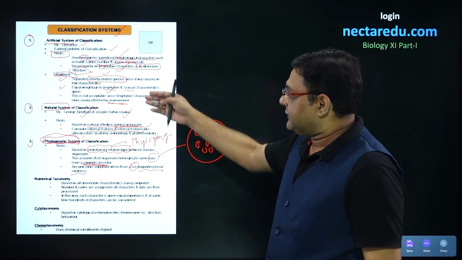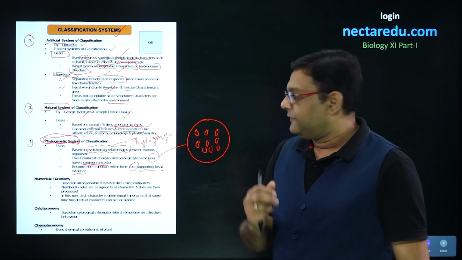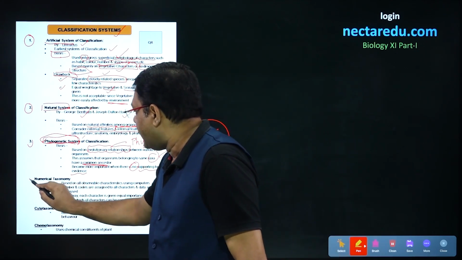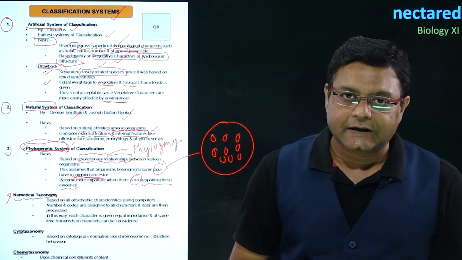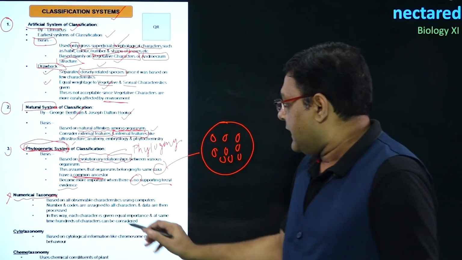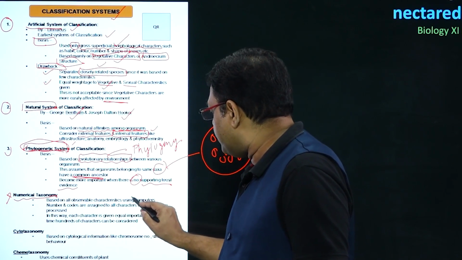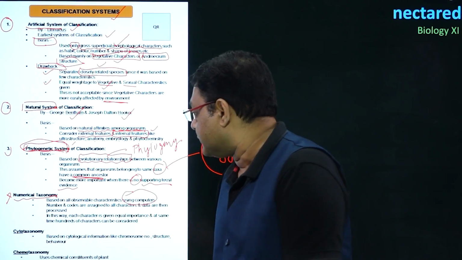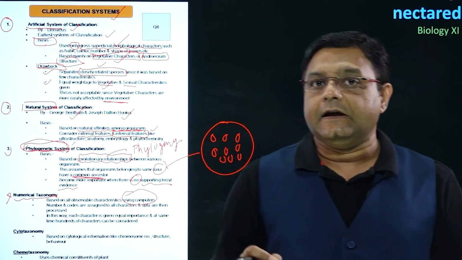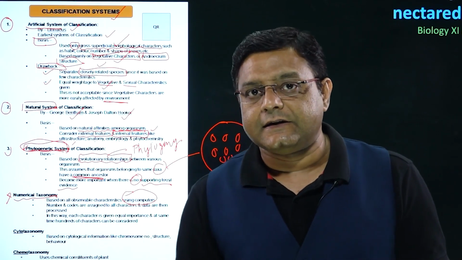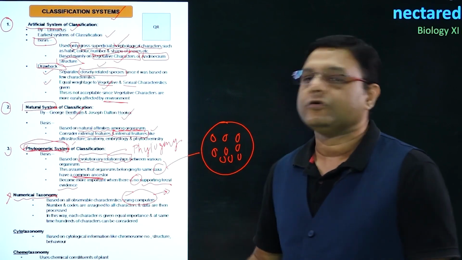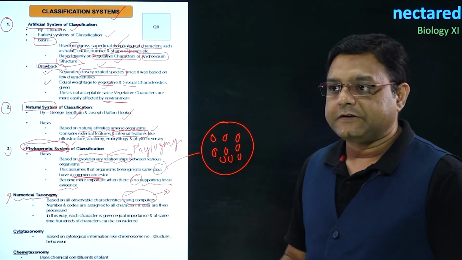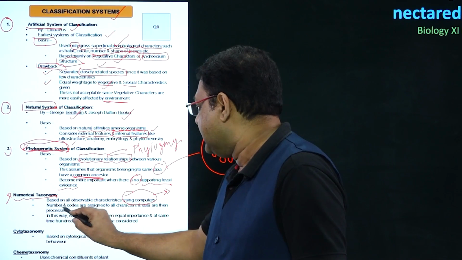Now, after these three different systems, we come to a term, numerical taxonomy. This numerical taxonomy is based on the use of computers. In this, we will look into all the characters, and these characters are processed with the use of computers. So, what is done in this taxonomy?